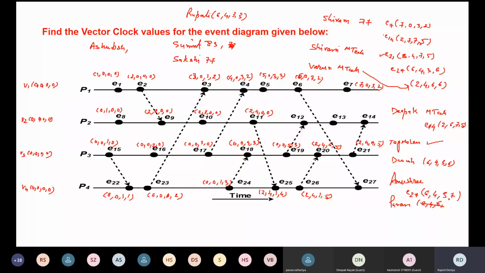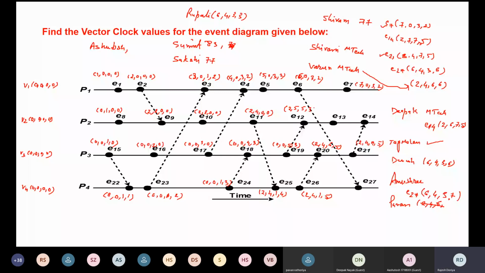Now let us calculate E12. So E12 is going to be 2, maximum of 2, 0 is 2, and maximum of 4, 0 is 4. So it will get incremented by 1. So it will be 5. Then 0, 5 is going to be 5, 0, 3 is going to be 3, right?